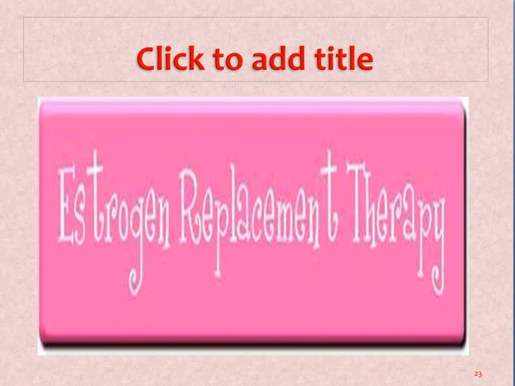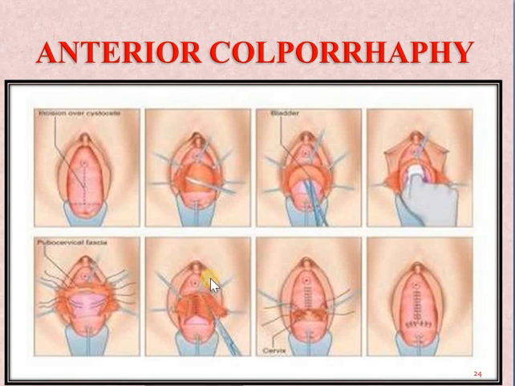If there is only prolapse of the anterior vaginal wall, we do the anterior colporrhaphy surgery. So what happens in this surgery? We put an inverted T kind of incision into the anterior vaginal wall, exposing it. With the help of Valsalva, we pull the anterior lip down, and then we insert the catheter to see the lower limit of the bladder.